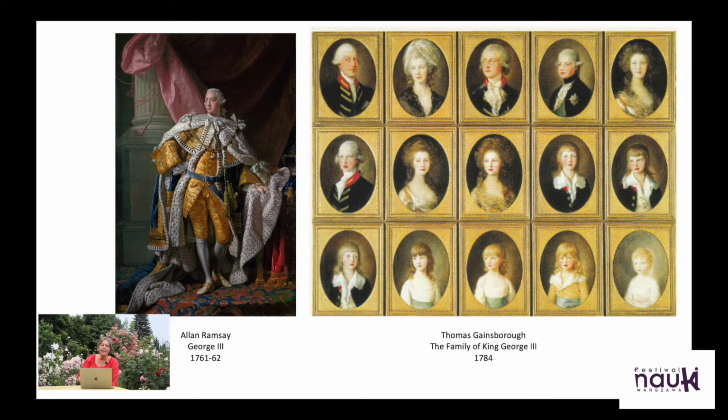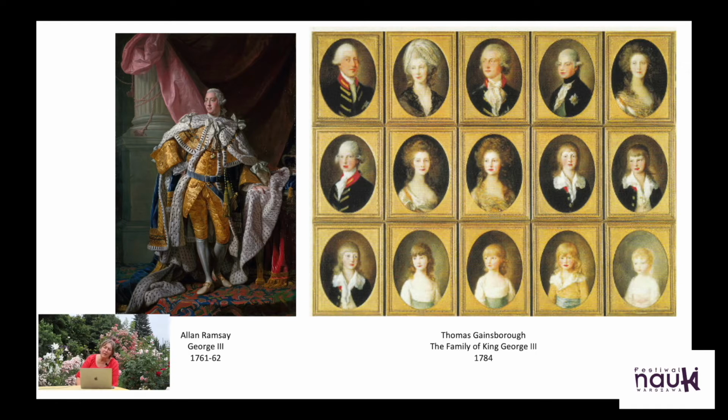So on one hand, we have the traditional way of presenting the royal image here, George III. It never really stopped. So a big, full figure likeness, sometimes with the official symbols of the monarchy, sometimes just looking imposing and trying to imitate Holbein's work.